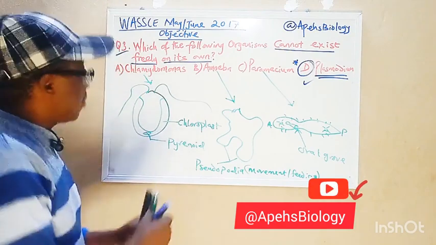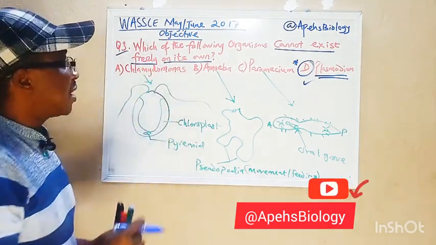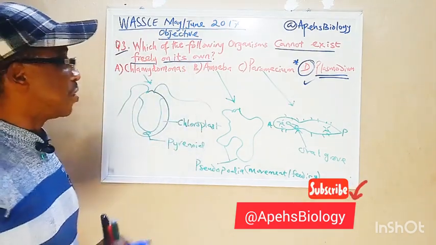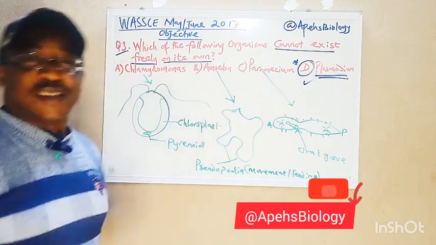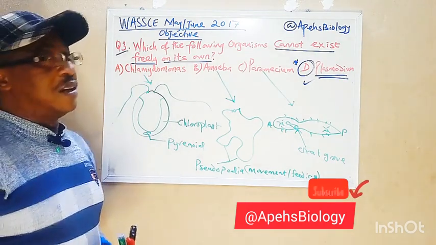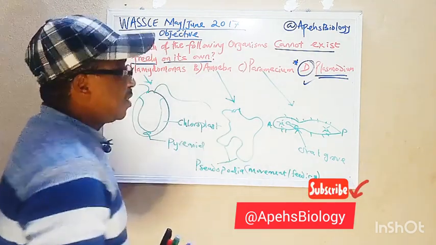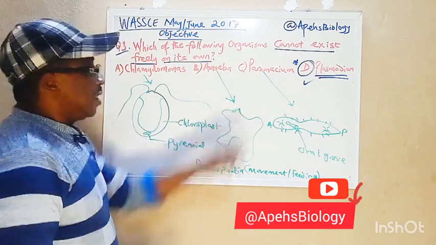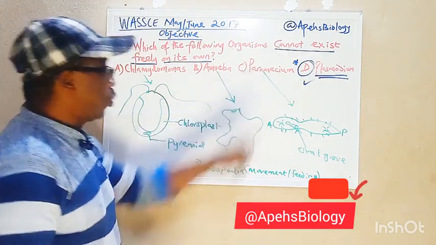So that means now that Chlamydomonas can exist on its own, amoeba can exist on its own, Paramecium can exist on its own, but Plasmodium cannot exist on its own. Rather, it is a parasite. So the mode of nutrition of Plasmodium is parasitic. The mode of nutrition of Paramecium is holozoic.